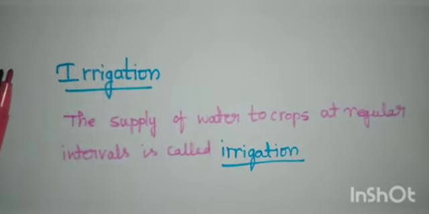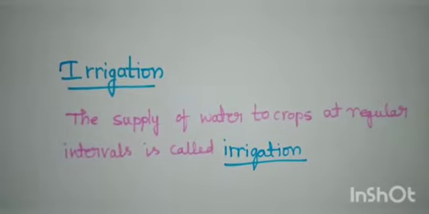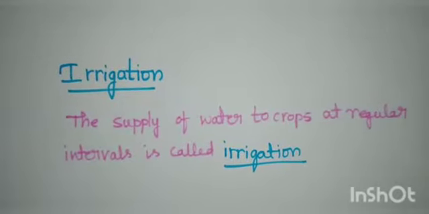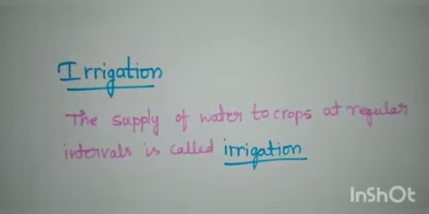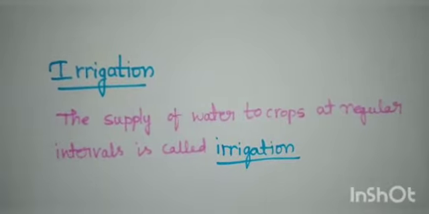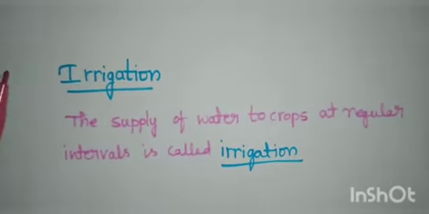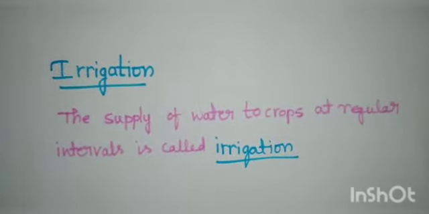So water also protects the crops from both frost and hot air currents. Frost means freezing. Okay, frost and hot air currents.